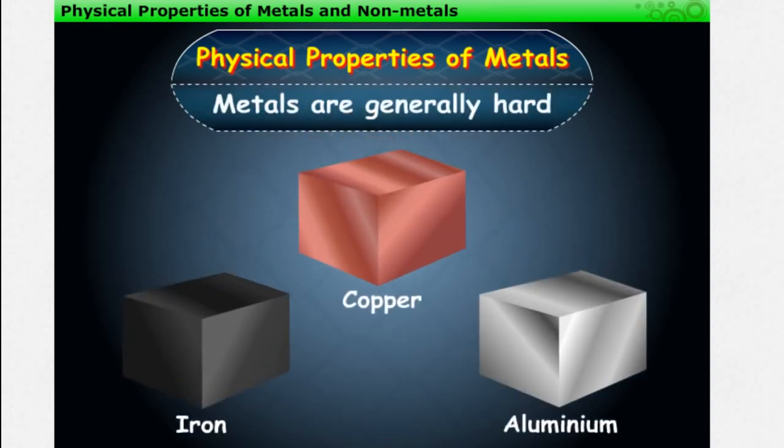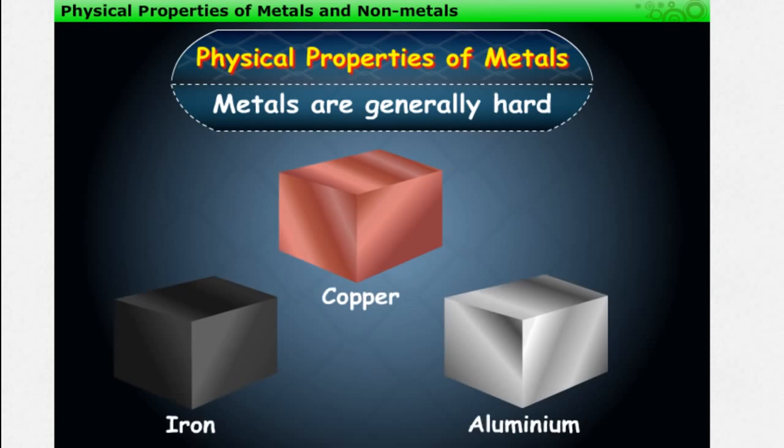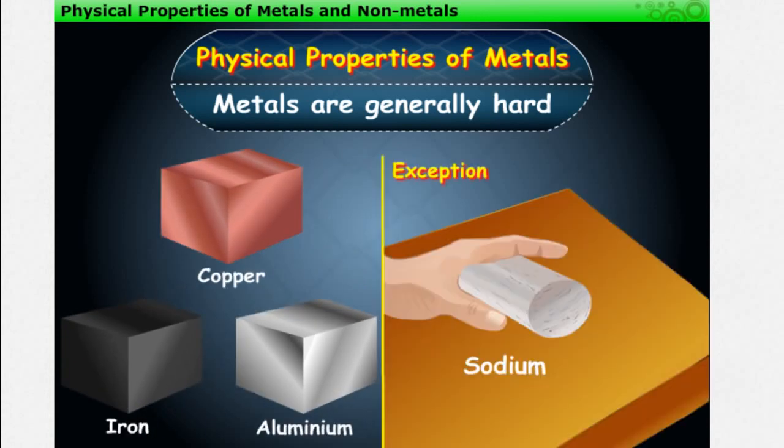Metals are generally hard, and their hardness varies from metal to metal. But metals like sodium and potassium are exceptions, as they can be easily cut with a knife.